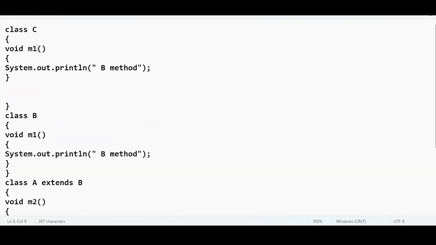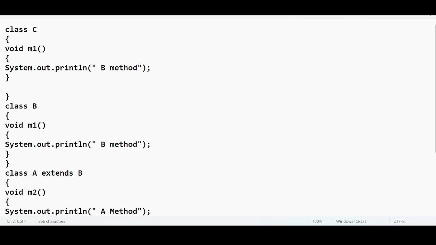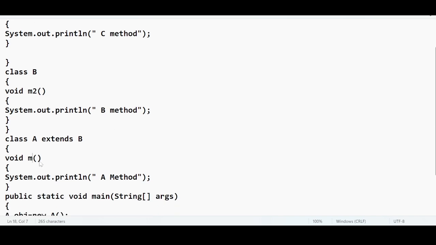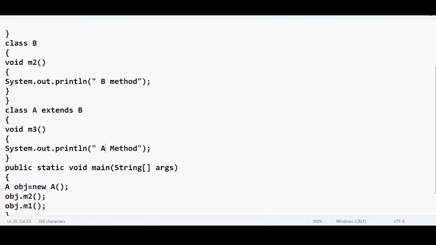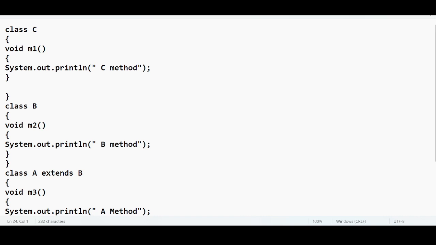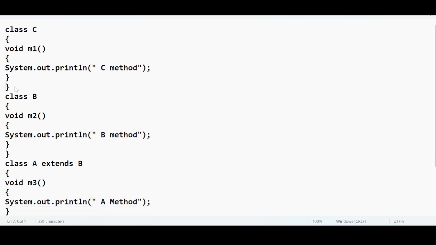Let us keep it as m1 in C, m2 in B, and m3 in A. Let me remove all this, guys. We have class A extending both class B and C.